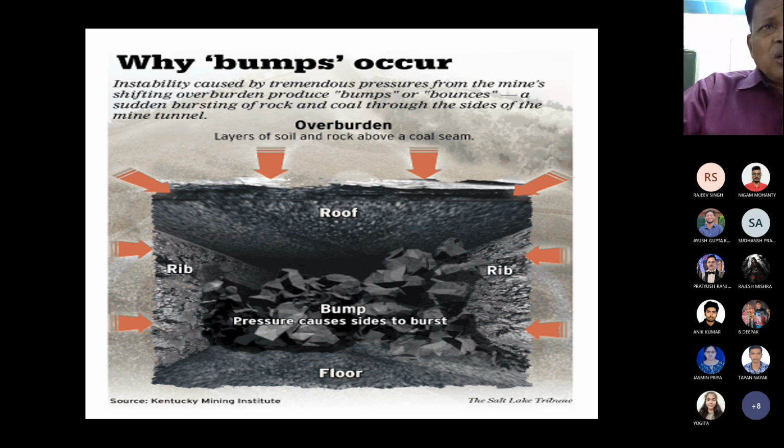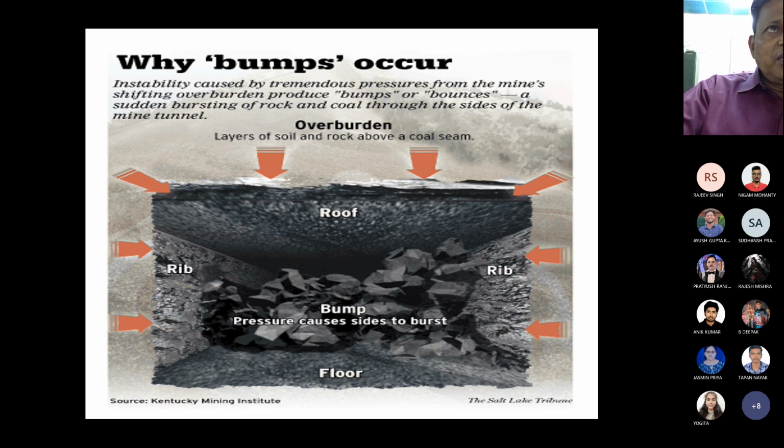So this is the coal mining scenario in underground coal mines. Because of these ribs and the roof pressure and floor pressure, the bombs occur.